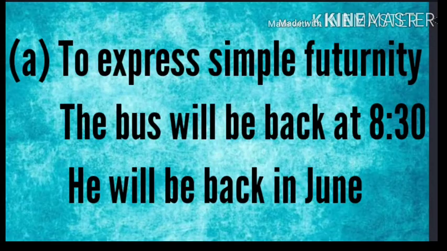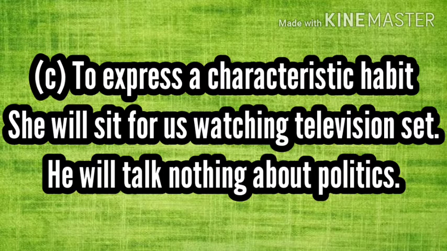And the third usage is to express a characteristic habit. She will sit for hours watching the television set. We can add all of us, you or anyone. Now the present generation is like that.